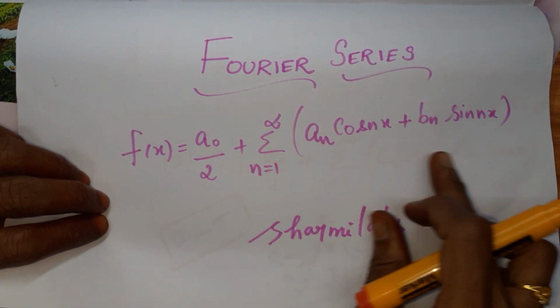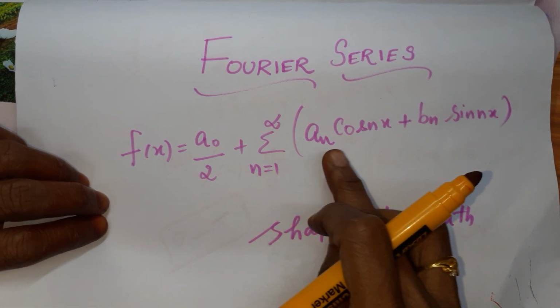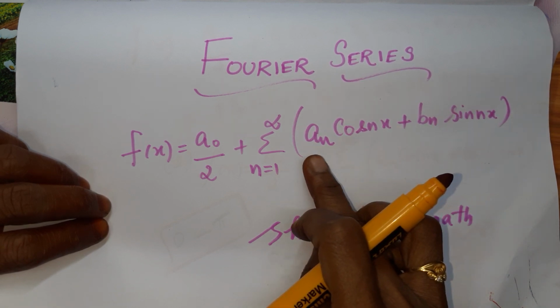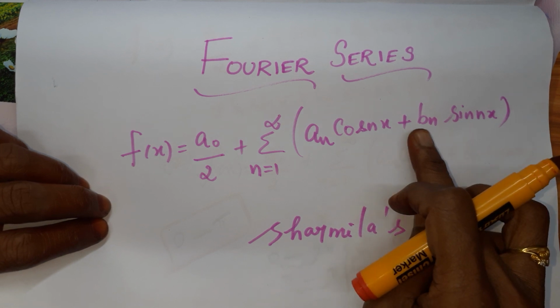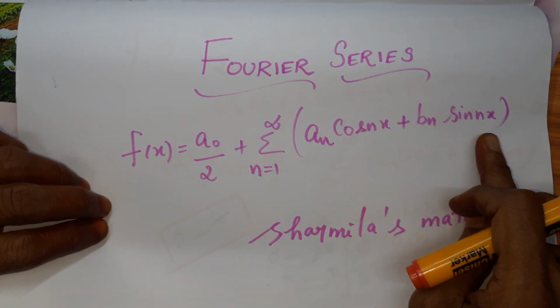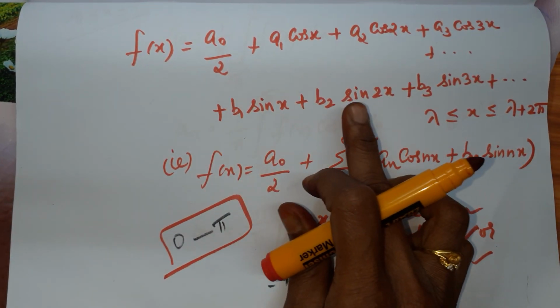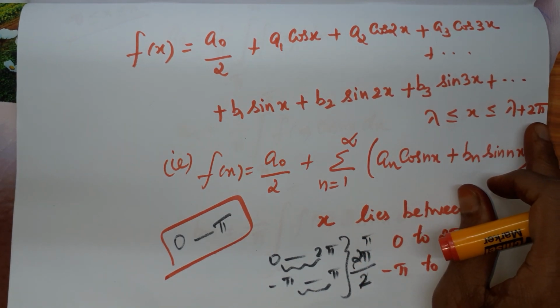When we expand this, substituting n from 1 to infinity, this is a1 cos x plus a2 cos 2x plus a3 cos 3x plus etc. And expanding this, it is b1 sin x plus b2 sin 2x plus b3 sin 3x plus etc. So this is what we have here. And for x, we have the limit lambda to lambda plus 2 pi.